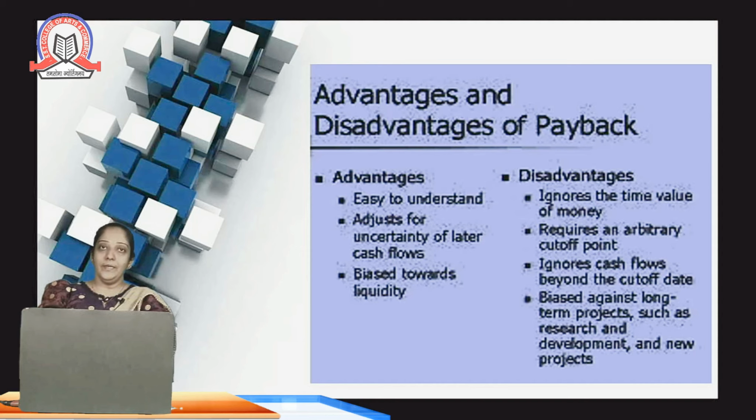For example, project A is having a payback of 2 years and project B is having a payback period of 5 years. So project A is good because we are recovering our investment in 2 years compared to 5 years. So accordingly we can find out which project is better in terms of the payback period.